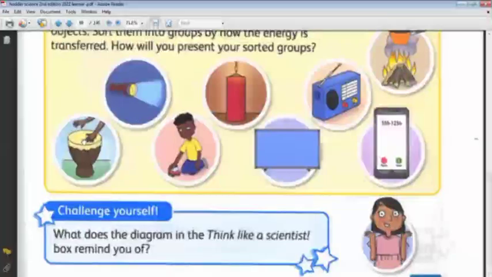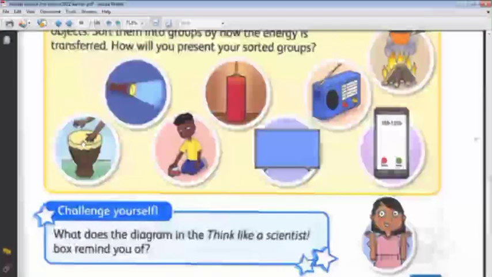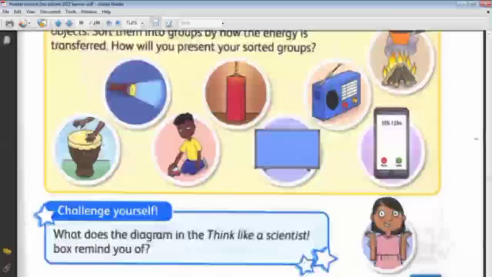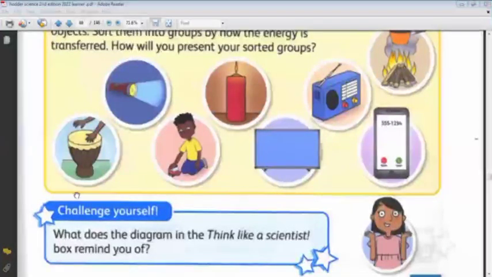Okay, what about this drum? The child's body gives energy to the drum. He has the energy to play with the drum. The drum transfers the energy to the surroundings. It transfers sound. Okay, very good.